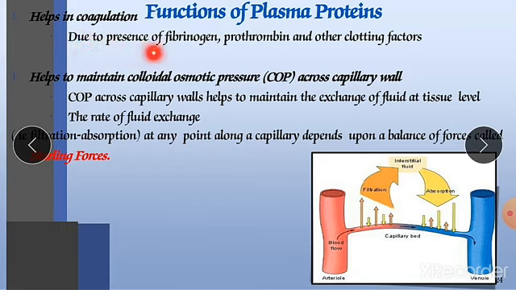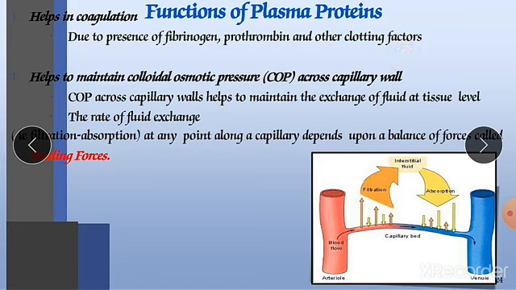Due to the presence of fibrinogen, which gets converted into fibrin, a thread-like structure, it is responsible for the development of coagulation. Prothrombin also gets converted into thrombin in the presence of calcium and other clotting factors. There are almost 13 clotting factors available in our plasma, so they have a great role in coagulation. Without them, it is just impossible to have the coagulation process.